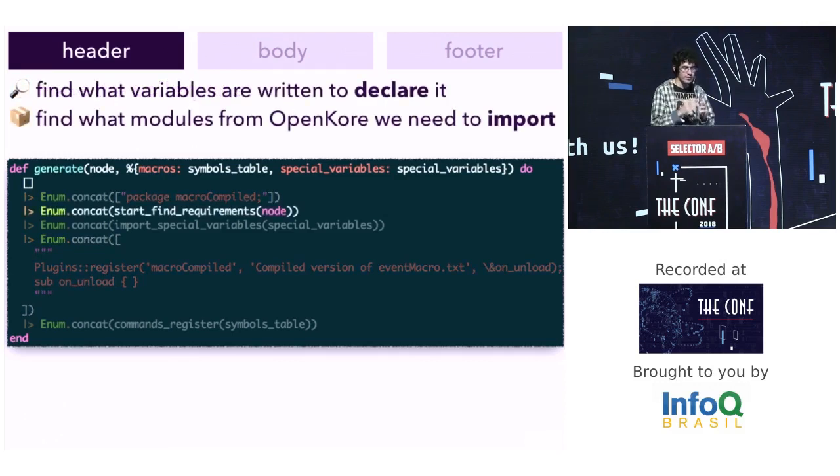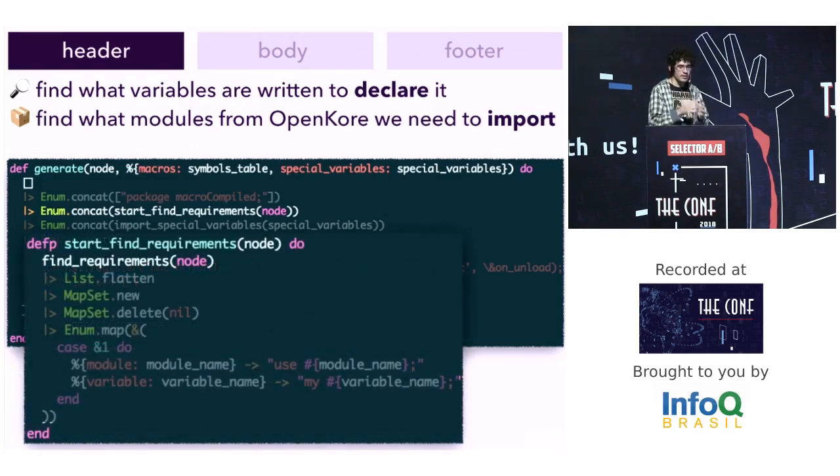Another work is to find which variables are written to declare global context at plugin. It's important because in every macro, variables all are global, while in Perl, variable has scope and needs to be declared before to use. And another similar work is to find what modules from OpenKore you need to import.